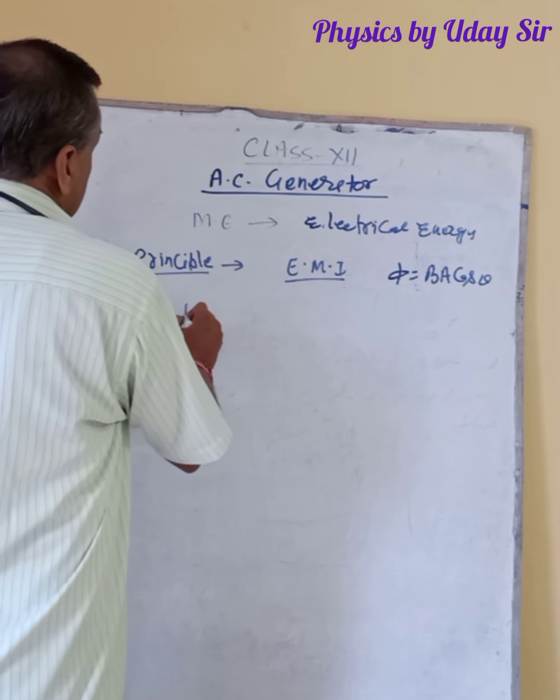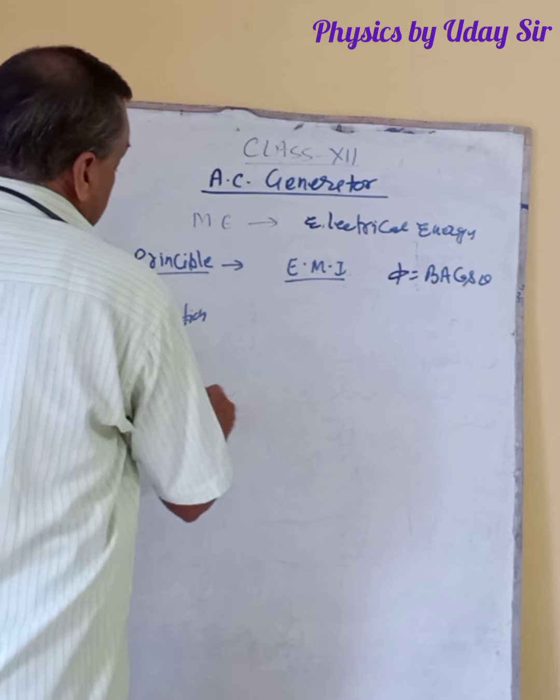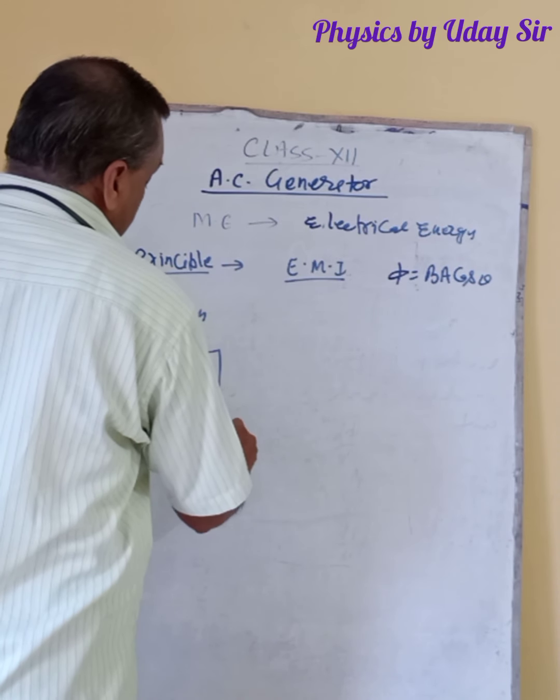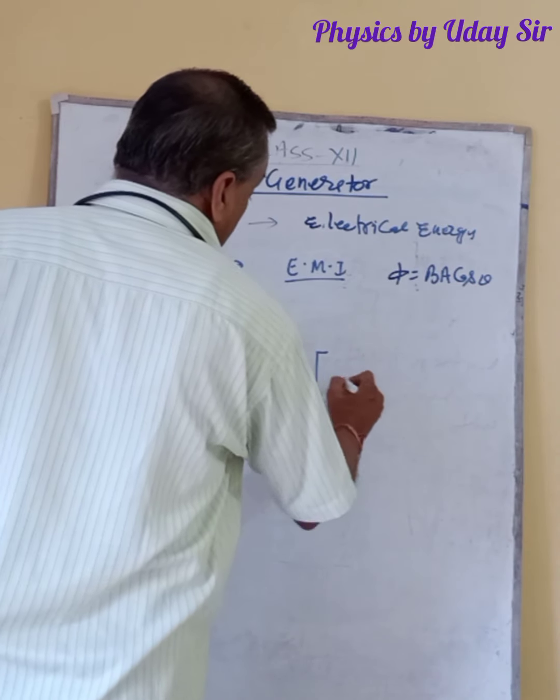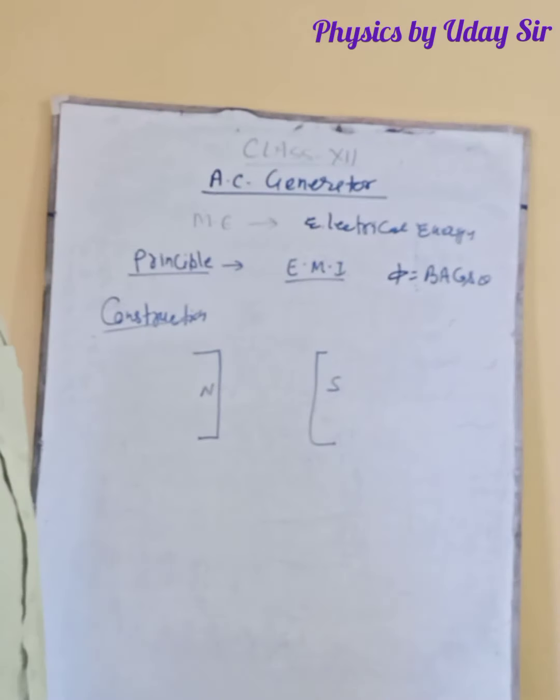First of all, see the construction. There are two strong magnet poles, north pole and south pole.